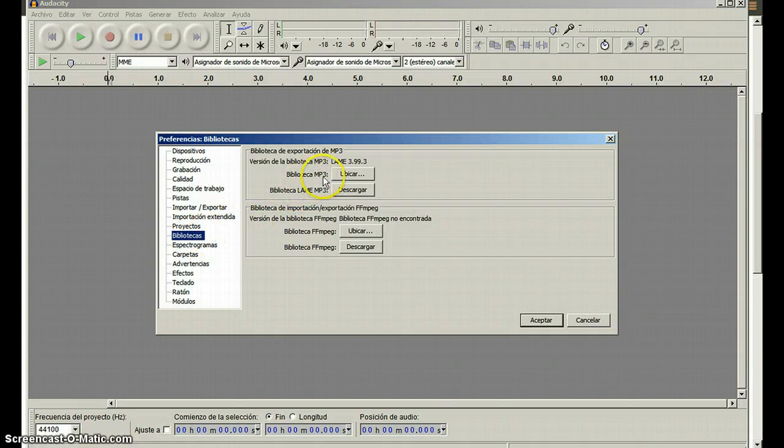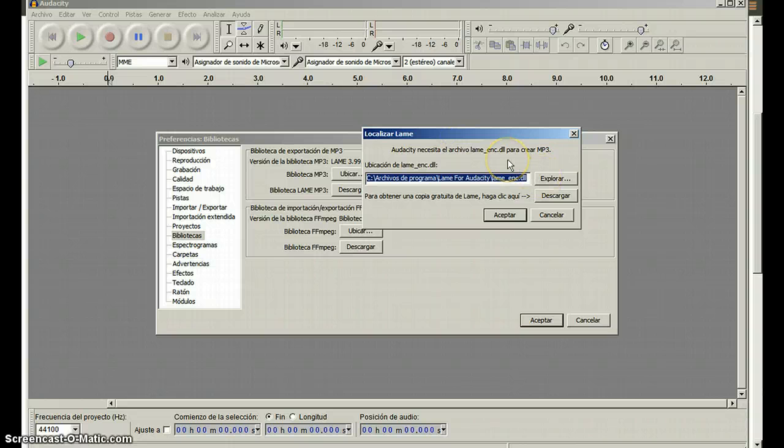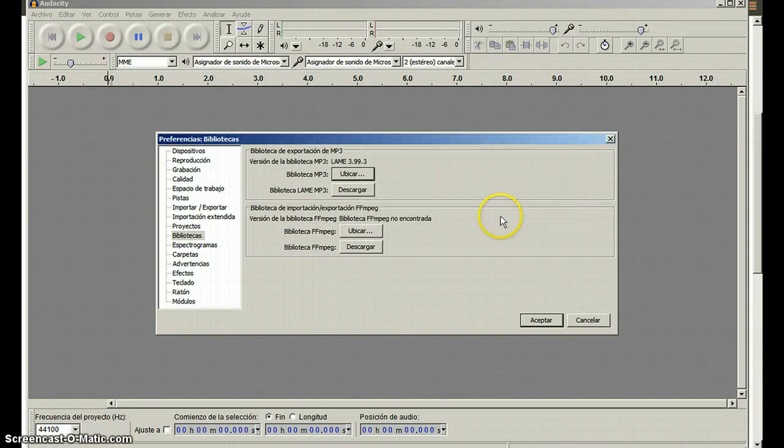So on the right hand side, you will find here that it says library version for lame, and click on ubicar, which will give you the exact location of the lame file that you just downloaded. All right. By default, it is placing it correctly. So basically, you don't have to do anything. It's just a matter of double checking that everything is going okay. Just click on accept. And everything is okay now to start recording.